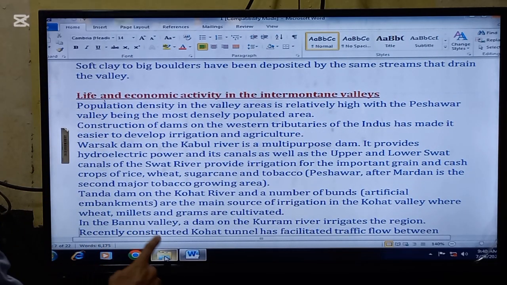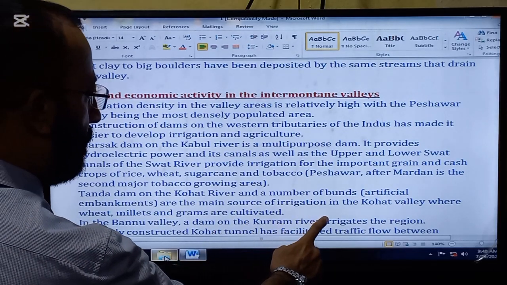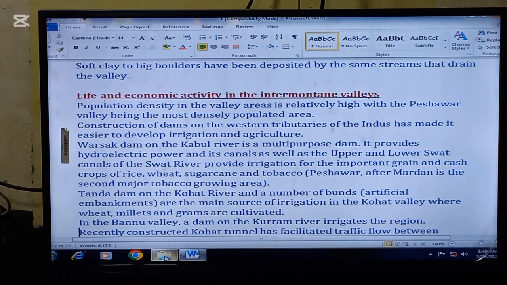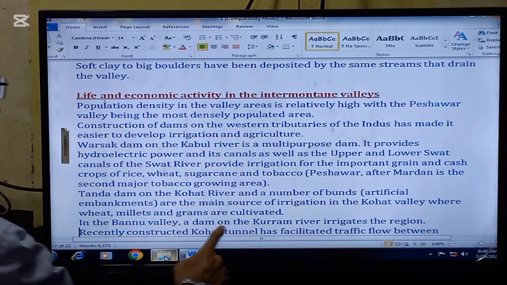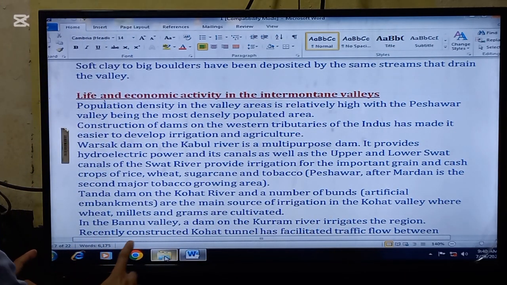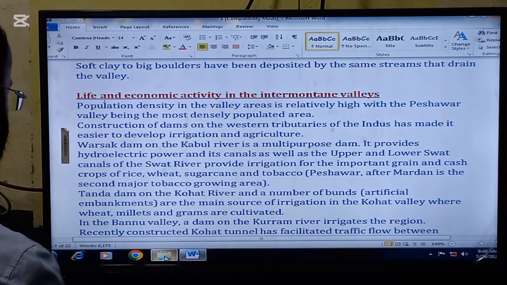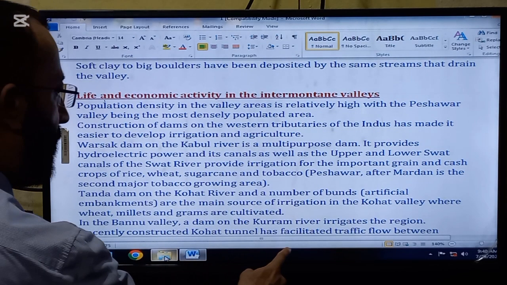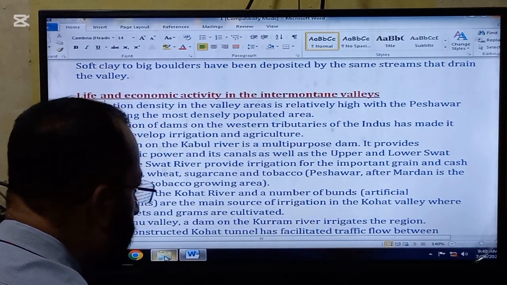Tanda Dam on the Kohat River and a number of bunds, artificial embankments, are the main source of irrigation in the Kohat Valley, where wheat, millet and grams are cultivated. In the Banu Valley, a dam on the Kuram River irrigates the region.